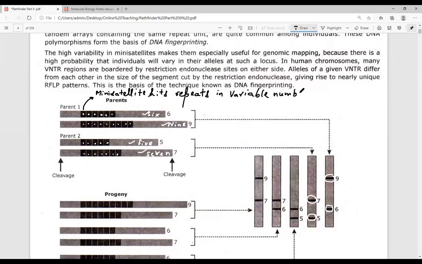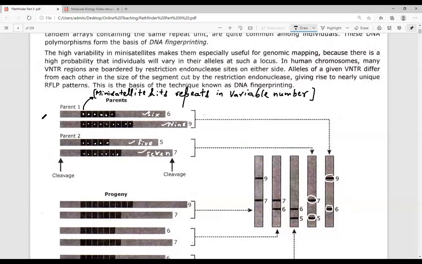This is the variation that you can find. Here you can find 6 and 9 variation. Here you can find 7 and 5.